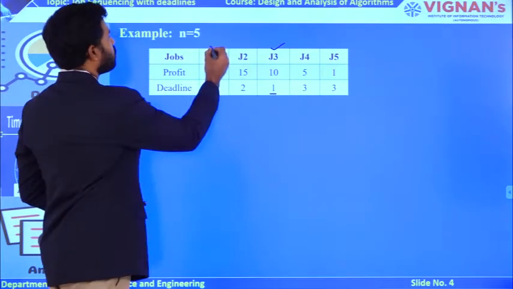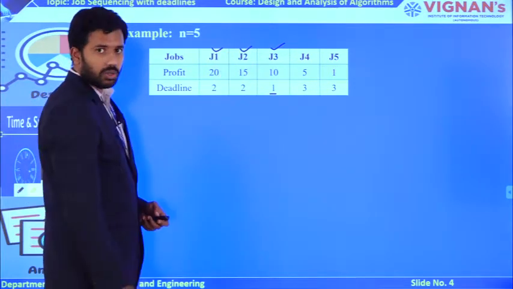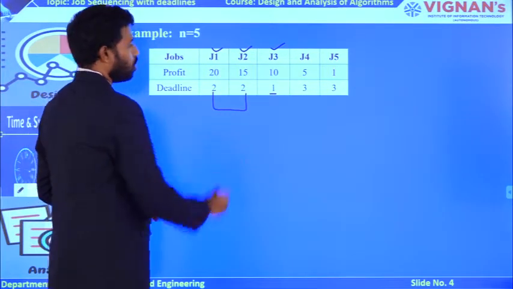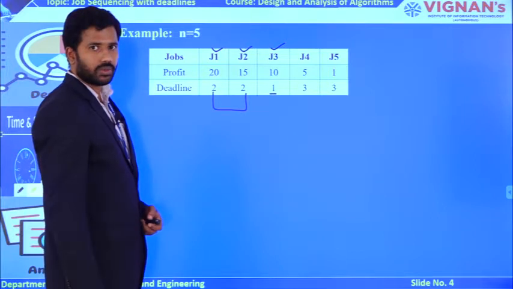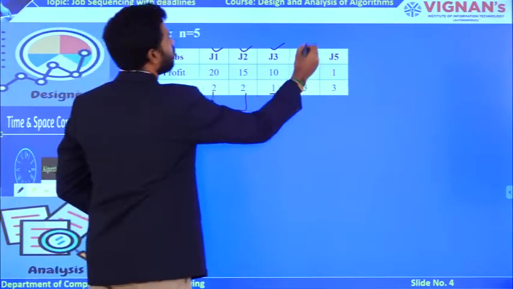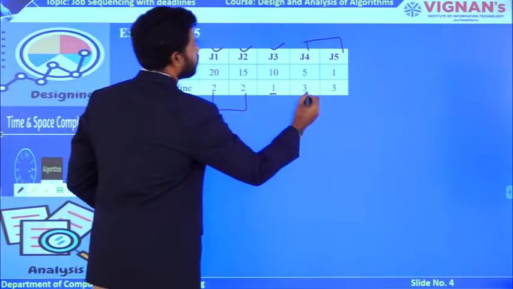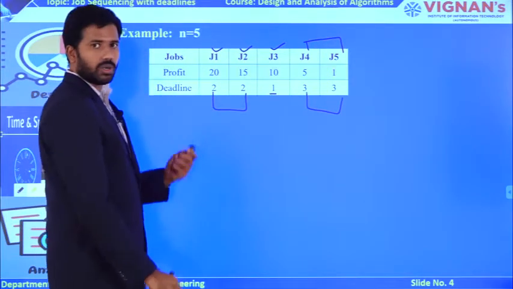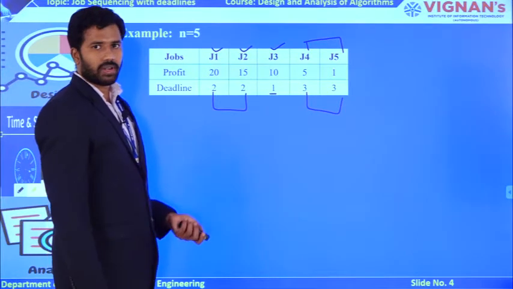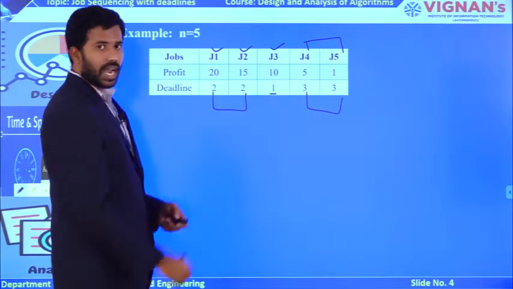Coming to J1, J2, to execute J1, J2, it requires 2 unit times, right? And coming to J4 and J5, to execute J4 and J5, it needs 3 units of time. So J4 takes 3 units of time, and J5 also. Now how to construct the Gantt chart?